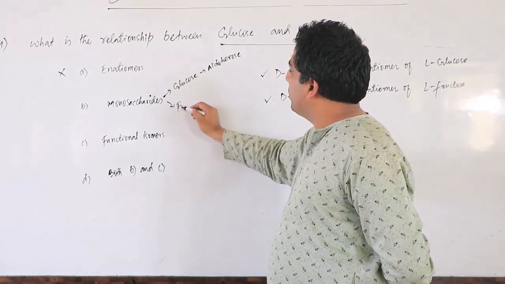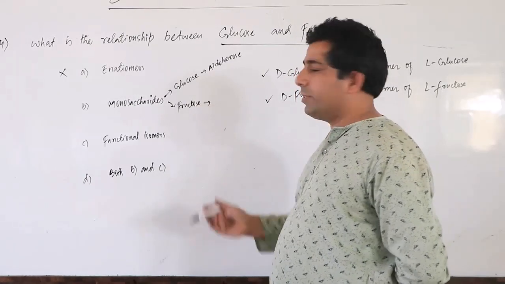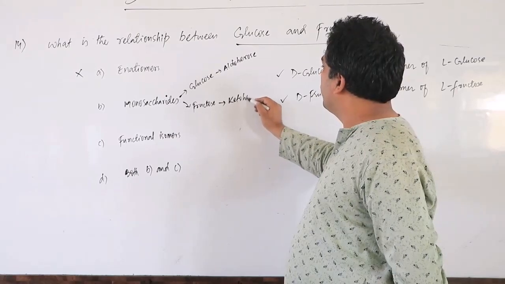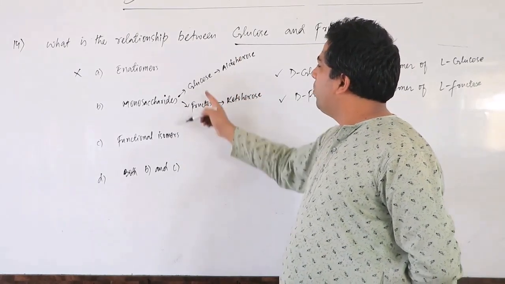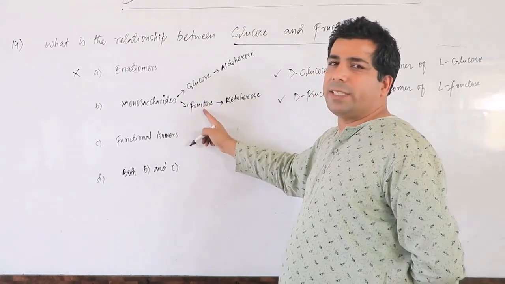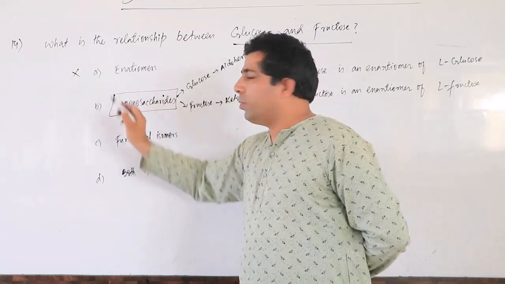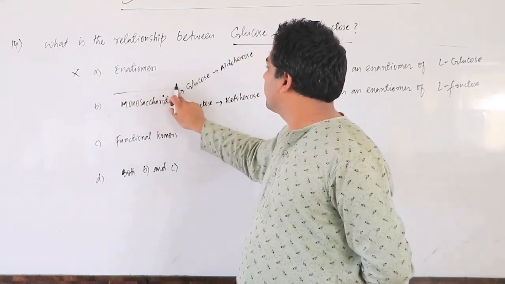Fructose also contains 6 carbon atoms, but it has a ketone functional group, so it's called ketohexose. Both are monosaccharides, so this point is correct.